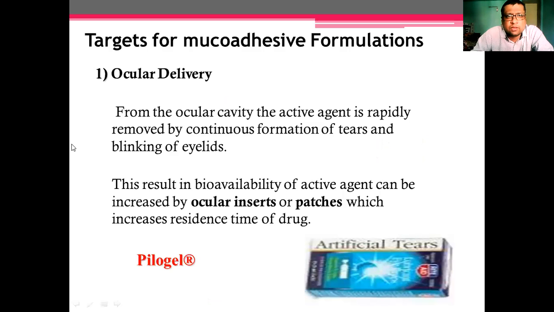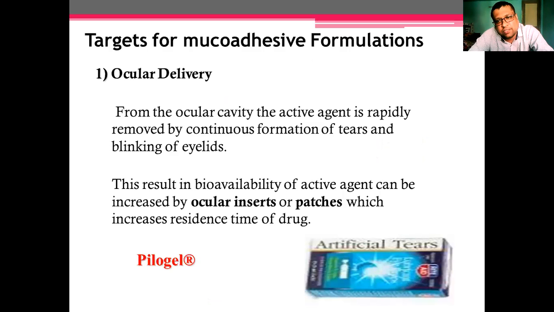Now, the target for the mucoadhesive formulation is ocular delivery. From the ocular cavity, the active agent is rapidly removed. Ocular delivery means what? We have to put our dosage form or formulation into the ocular cavity.